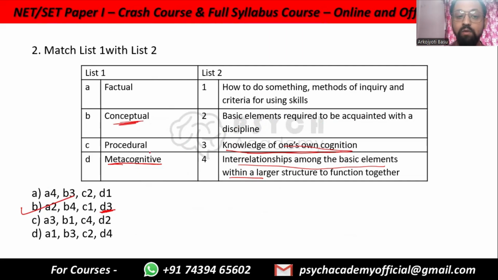So that is conceptual. Procedural is how to actually do things, the process of doing things. So C1, how to do something, methods of inquiry, and how to use skills, basically the practical part of it, how exactly we are doing things. So C is procedural. C1, A2, B4, C1 and D3.